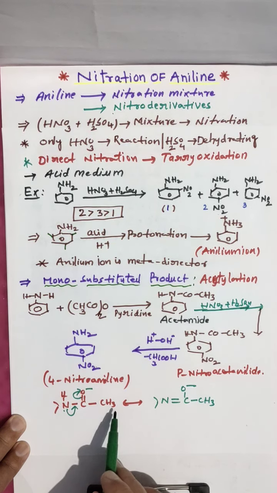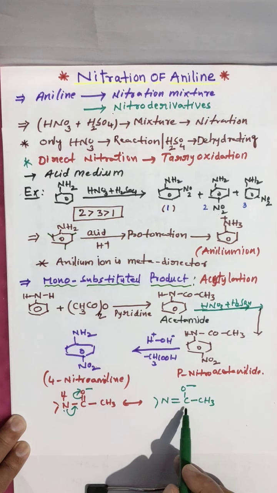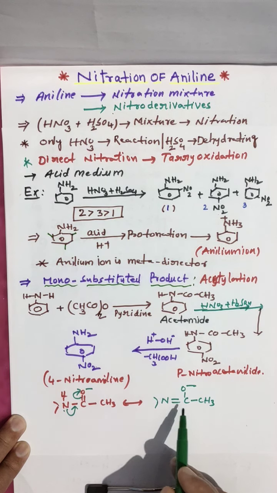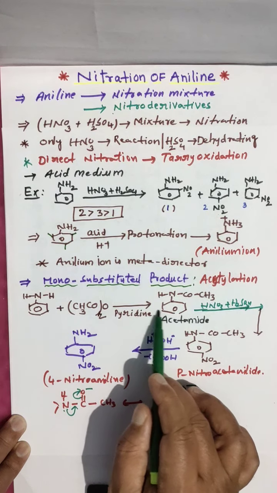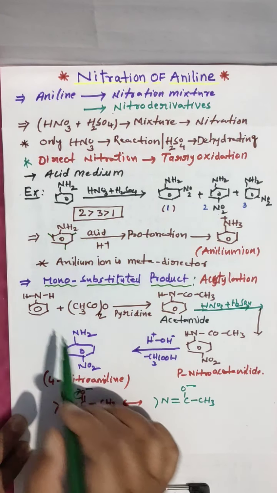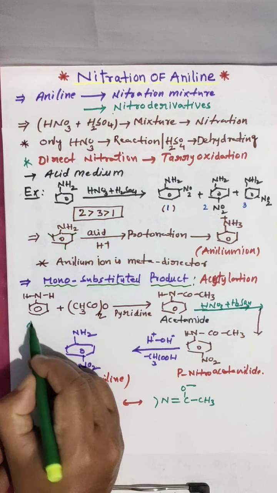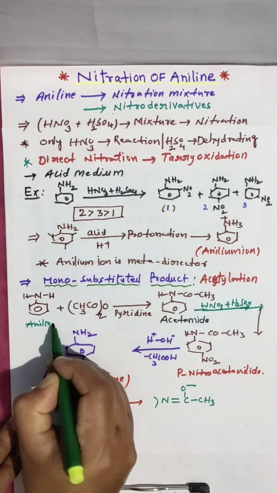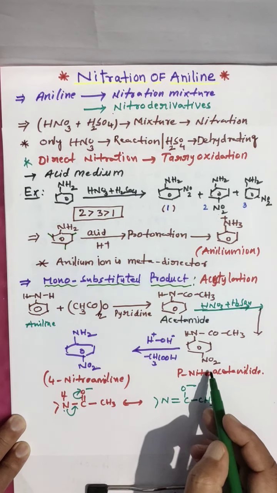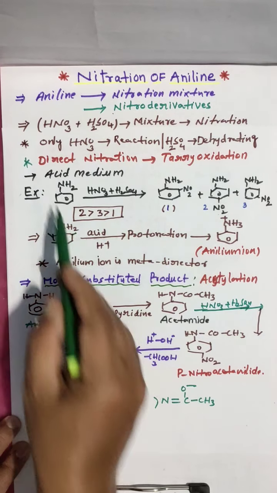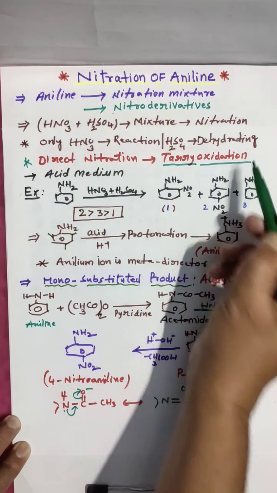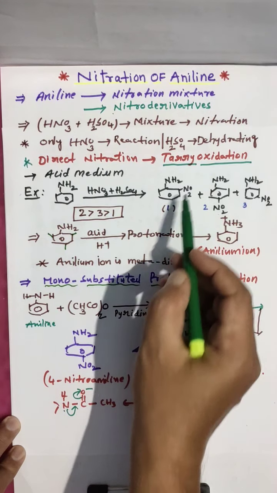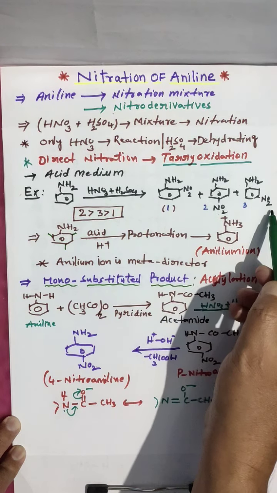So because this group is resonance stabilized, it has less capability to activate the ring, but the NH2 group has more capability. That's why it will give only monosubstituted product, but otherwise it gives tri-oxidative products: ortho, para, meta.